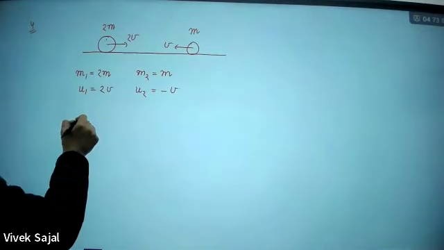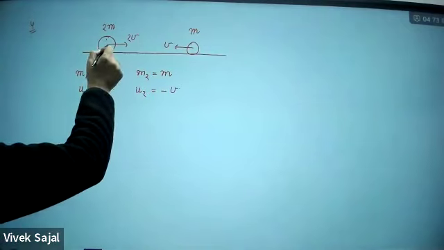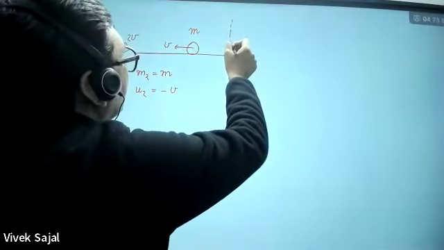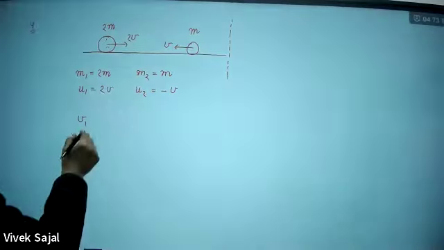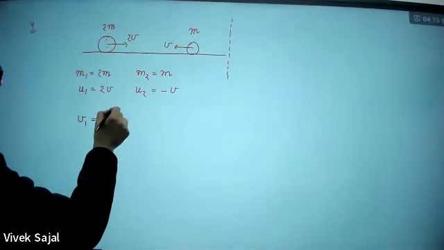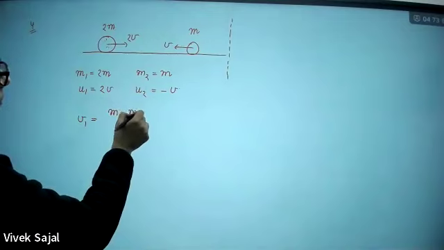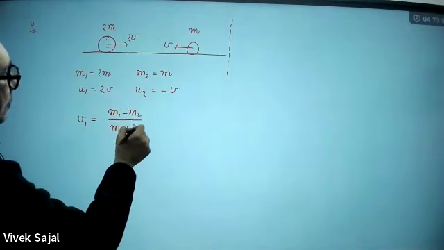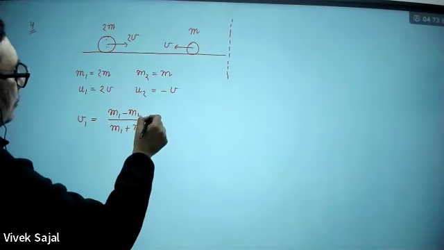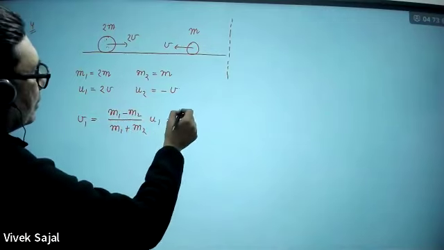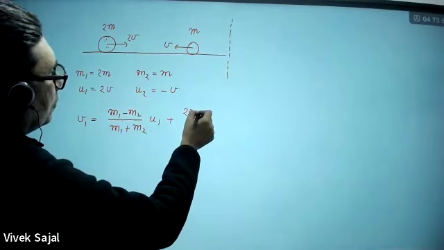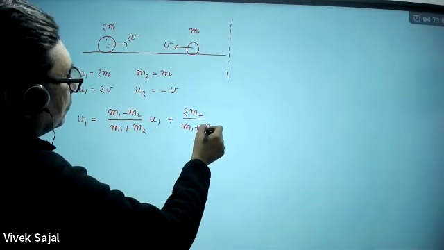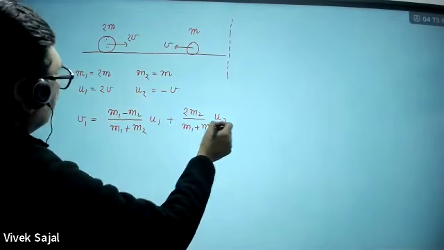So what will be the velocity of the first block, v1, after collision? If you remember, v1 is m1 minus m2 divided by m1 plus m2 into u1, plus 2m2 upon m1 plus m2 into u2.